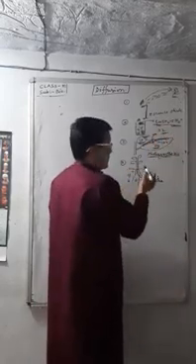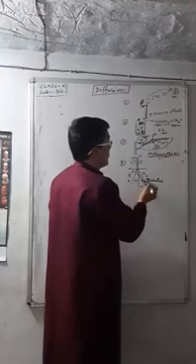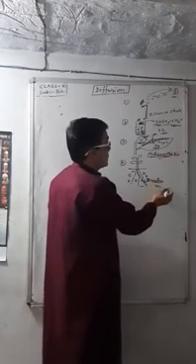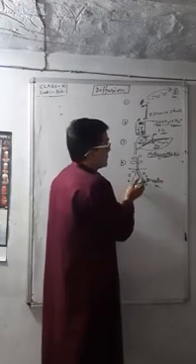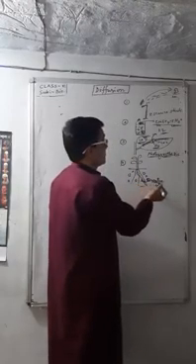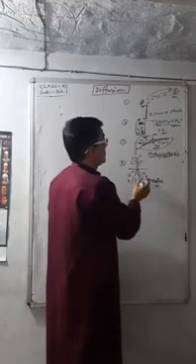We consider another example of the root, the absorption of water and minerals. So water and minerals in the soil are more with respect to the root. So they move from the soil into the root, from higher concentration to lower concentration.